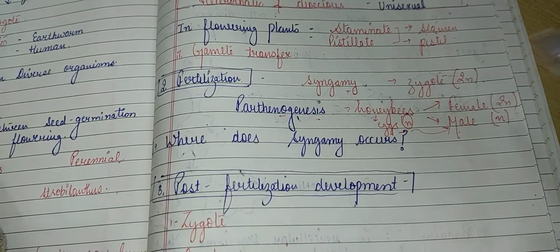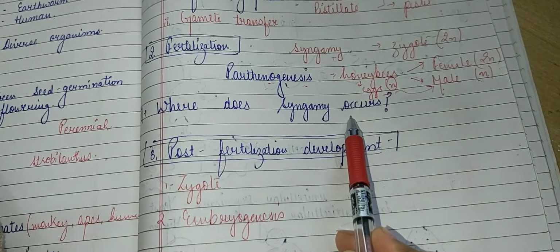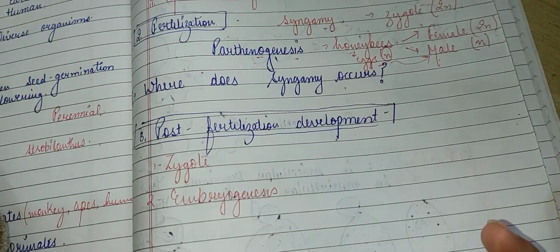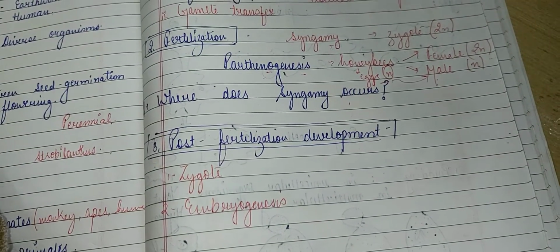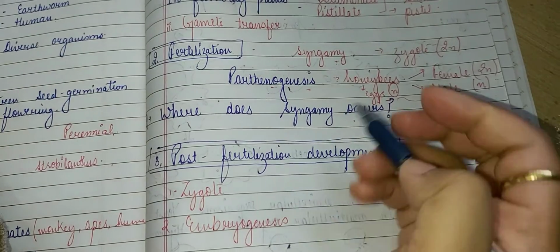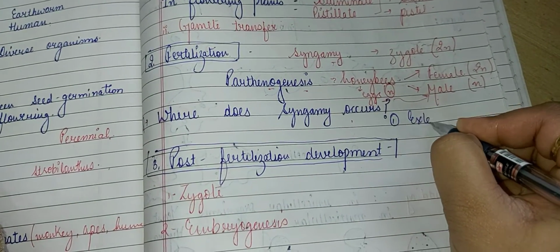Now the next question that arises is, where does syngamy occur? The fusion of the gametes takes place in various conditions, and on the basis of that there are types of fertilization. The first category is external fertilization.